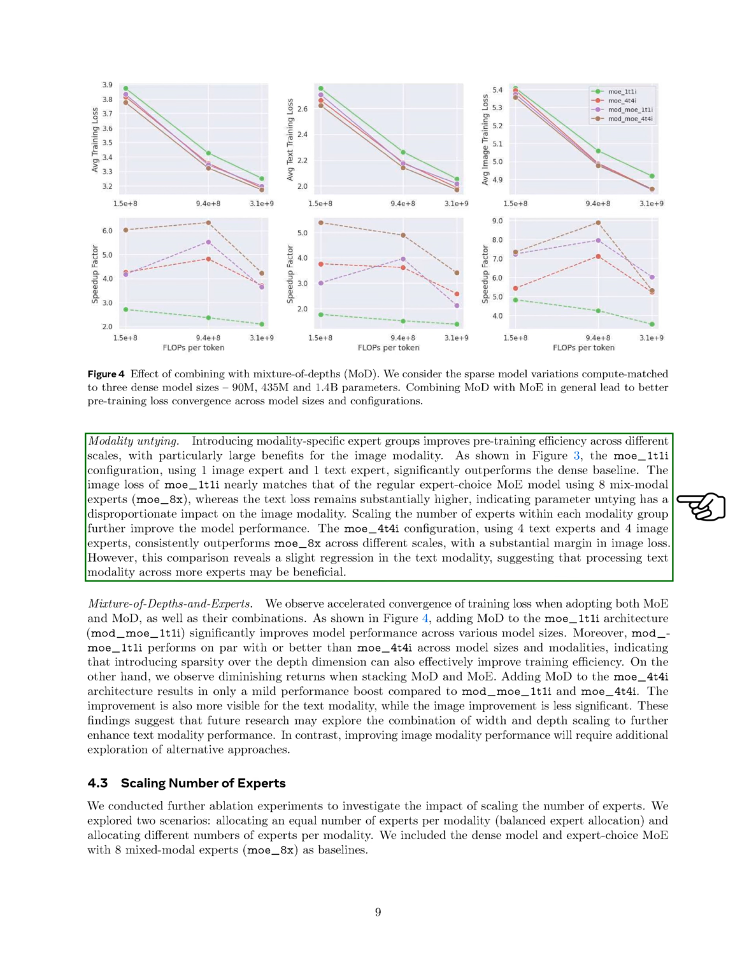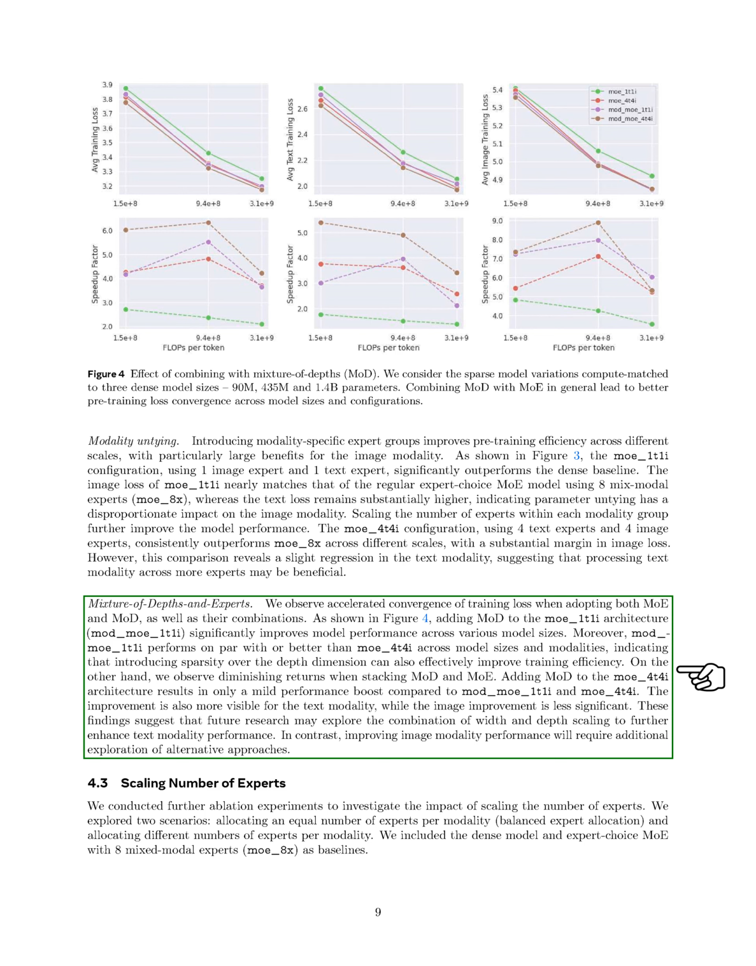Section: Mixture of Depths and Experts. In this section, we observe that using both the mixture of experts, MoE, and mixture of depths, MoD, as well as their combinations, leads to faster convergence of training loss. Our results, illustrated in a figure, show that when we add MoD to the MoE_1T1I architecture, which we refer to as MoD_MoE_1T1I, the model's performance improves significantly across different sizes.